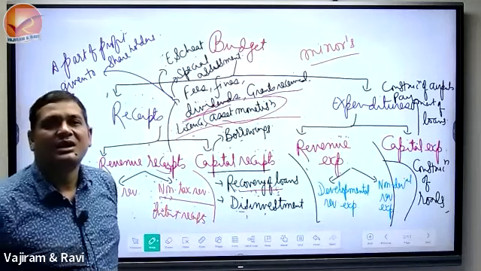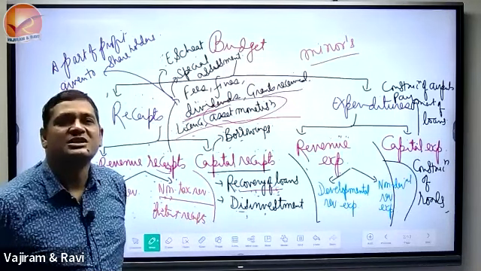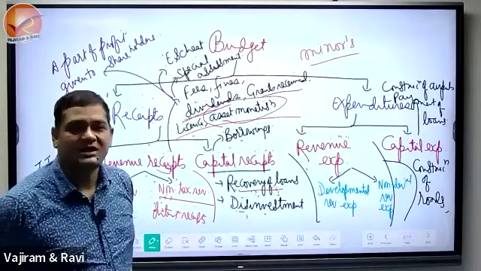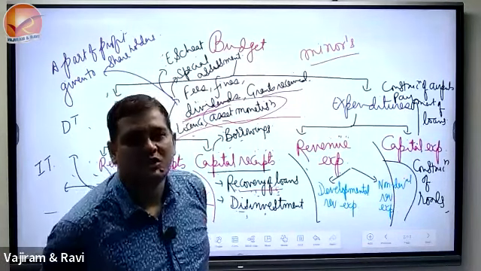Interest comes in because interest is only a service charge. Interest is not the liability. Liability is always the loan. That's why interest receipt is a part of non-tax revenue.